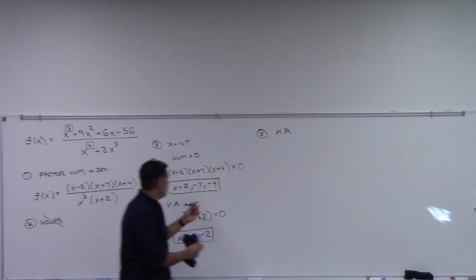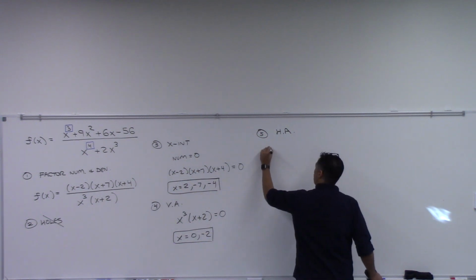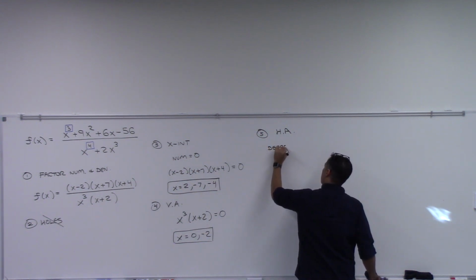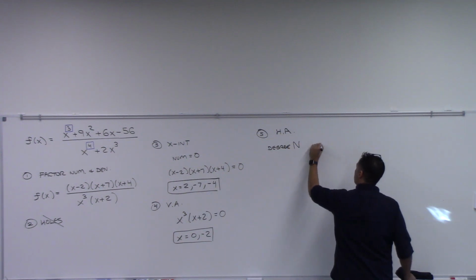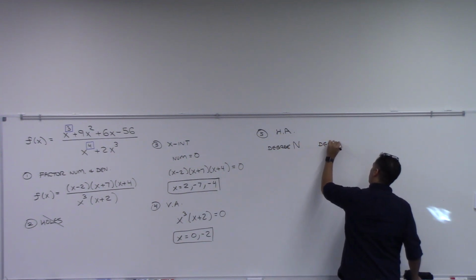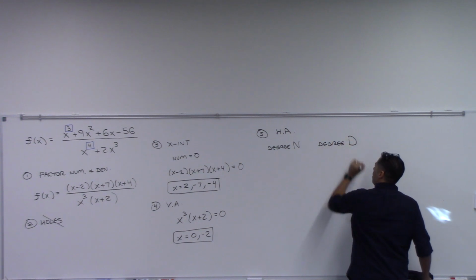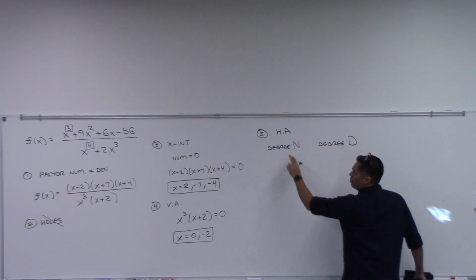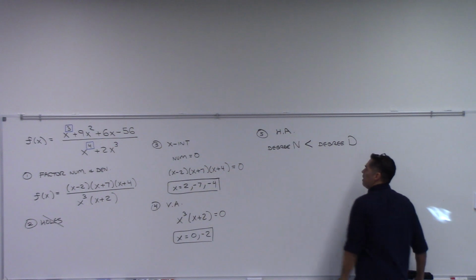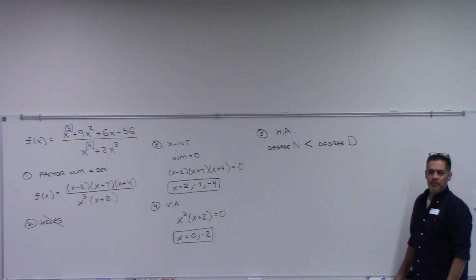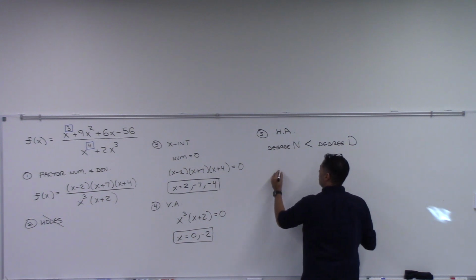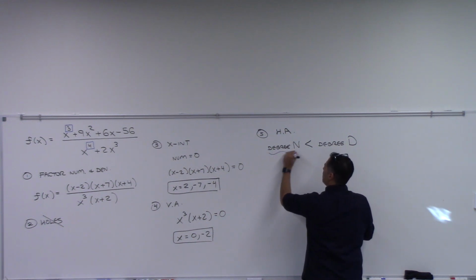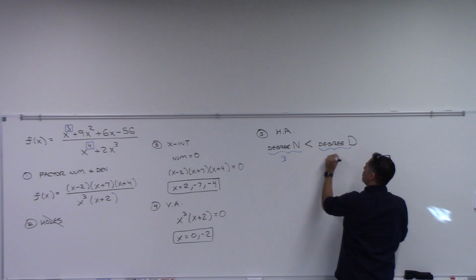So for horizontal asymptote, I look at the degree of the numerator, I'm going to call it n, and I compare it to the degree of the denominator. In this case, the degree of the numerator is smaller than the degree of the denominator, right? That's a 3 for us, and this right here is a 4.